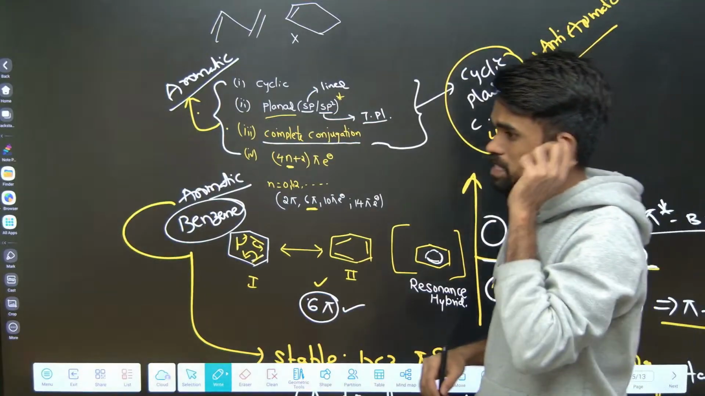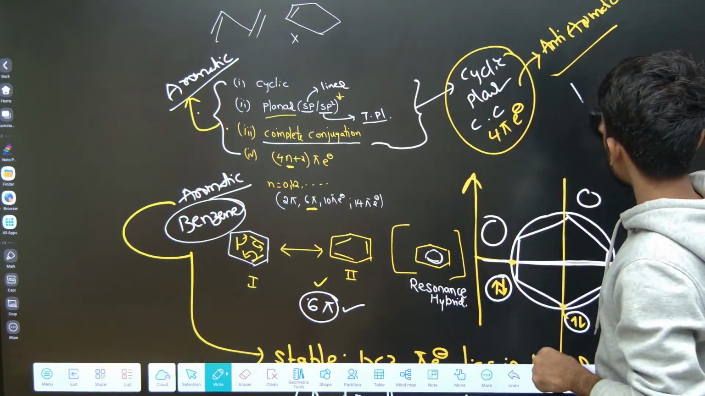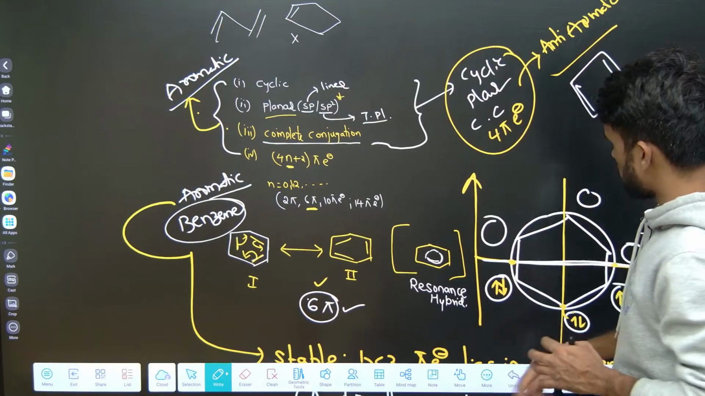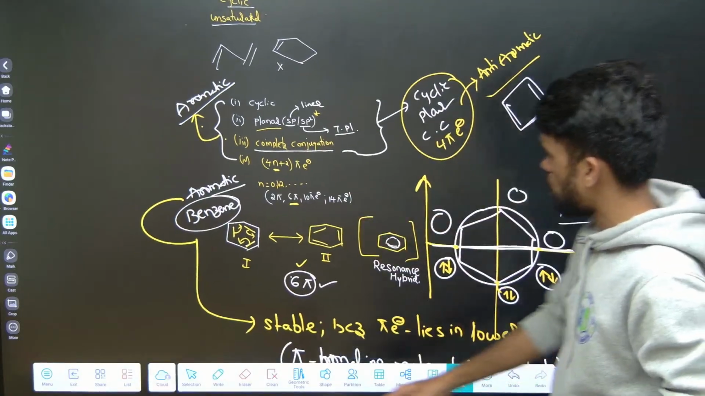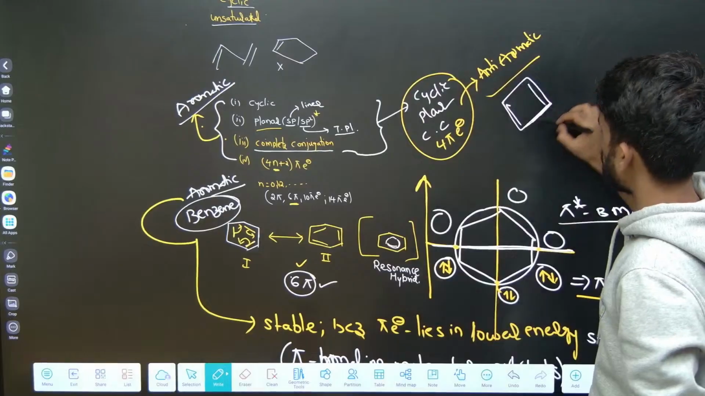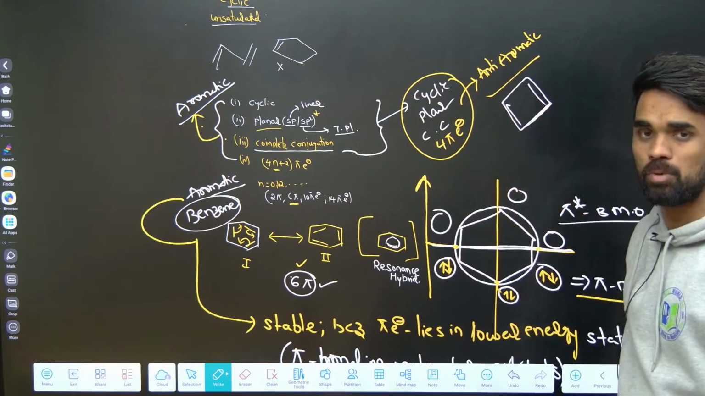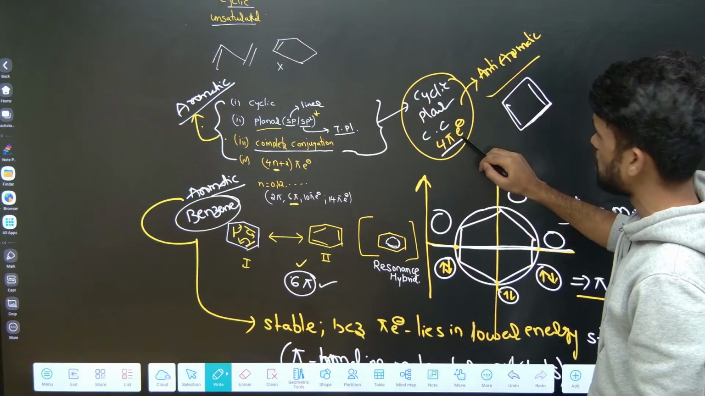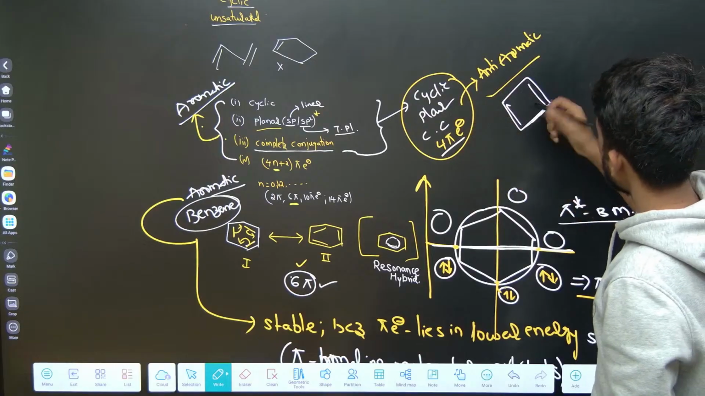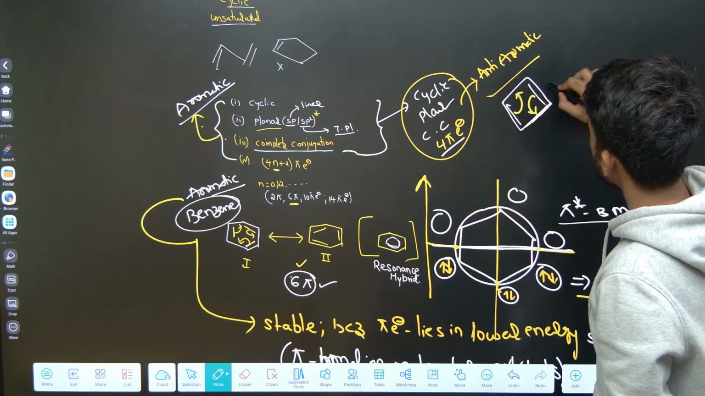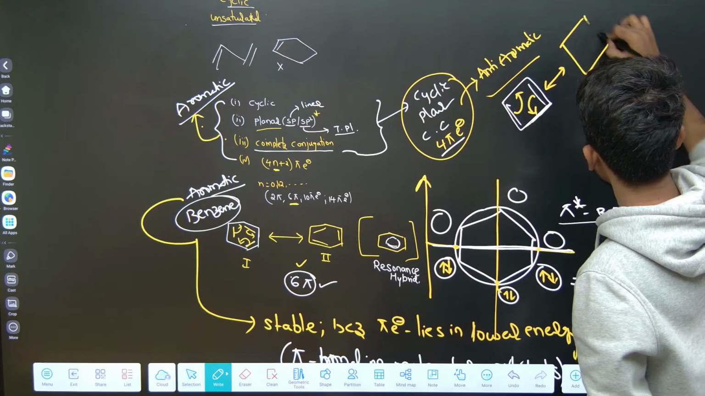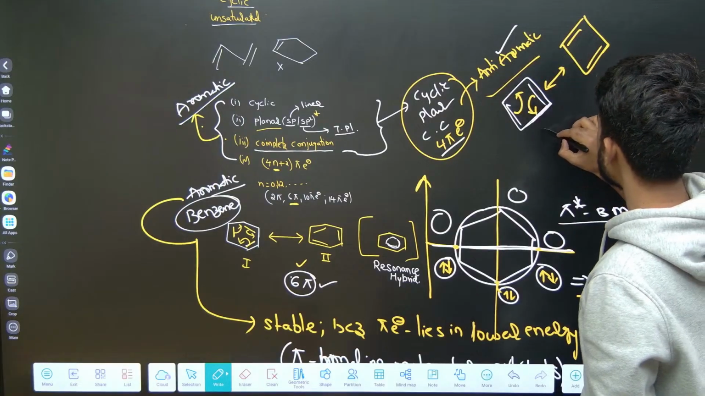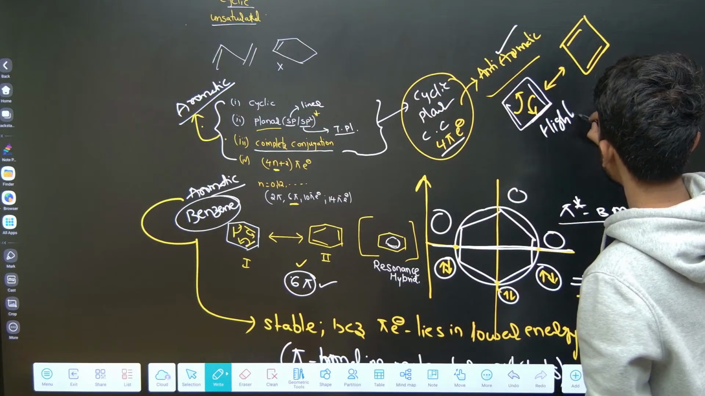Now let us draw one structure for this. I am writing cyclobutadiene, like this. Just look at this compound. It has 4 pi electrons, like 2 pi bonds, and each pi bond contains 2 electrons. So 2 pi electrons, 2 pi electrons, 4 pi electrons are there, and it is cyclic, planar, and conjugation is also there. If you observe, yes, we can get conjugative structures in this manner. So this molecule is called anti-aromatic. Anti-aromatic compounds are highly unstable.